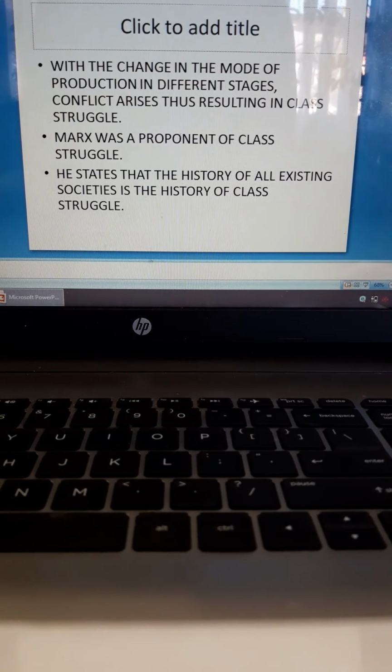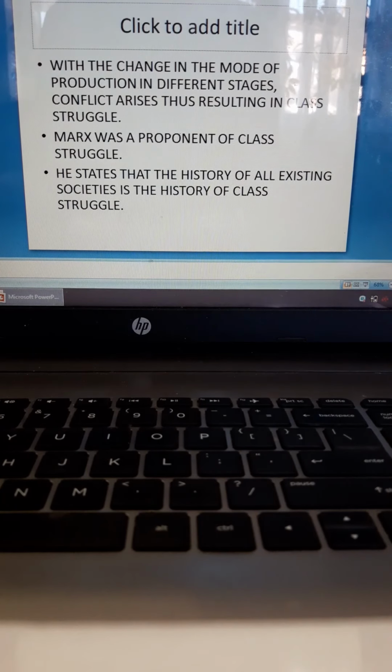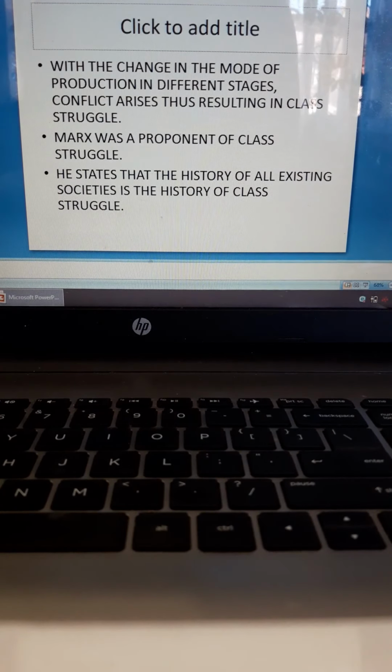The owning class owns a lot of wealth, the working class does not, and slowly conflict arises, and then there is class struggle. And Marx says that as class struggle takes place, that is how society changes from primitive communism to slavery to feudalism to capitalism. That is how it changes at different points in history.